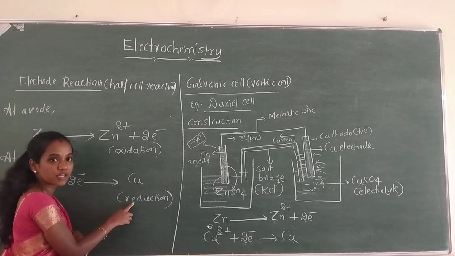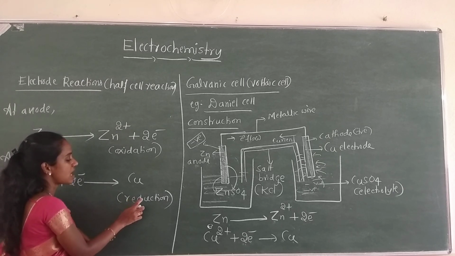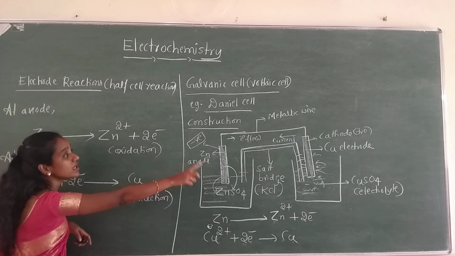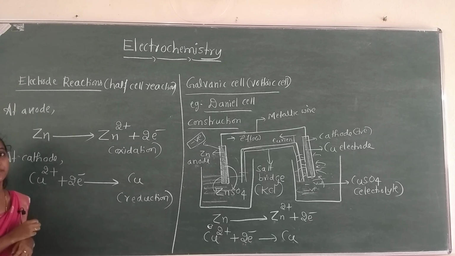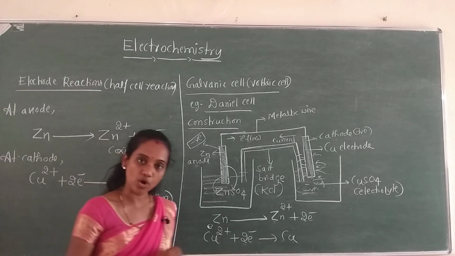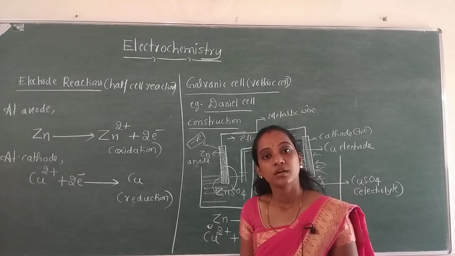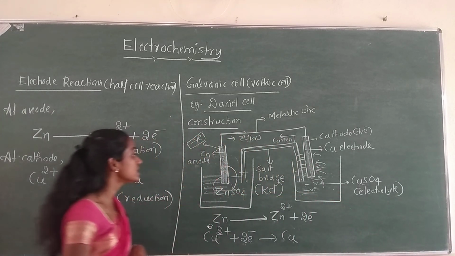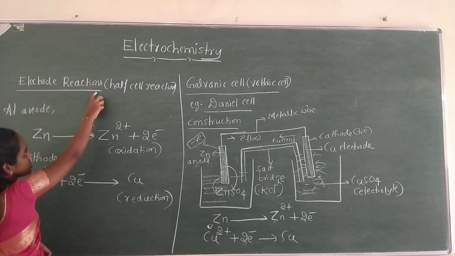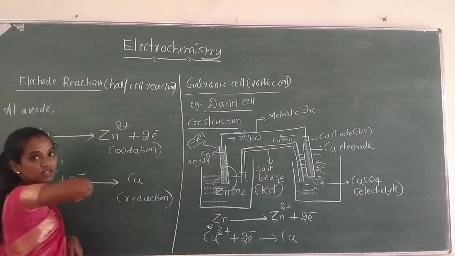So the process is reduction. This process takes place at the cathode always. So at the anode, the oxidation reaction always takes place, whereas at the cathode, the reduction reaction takes place. These are the electrode reactions, or half cell reactions.